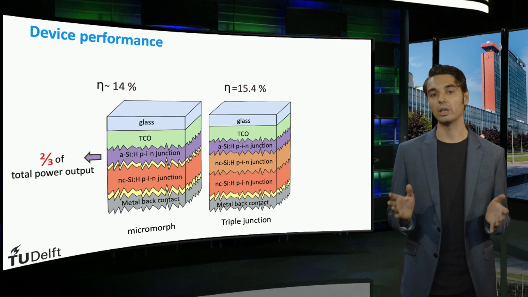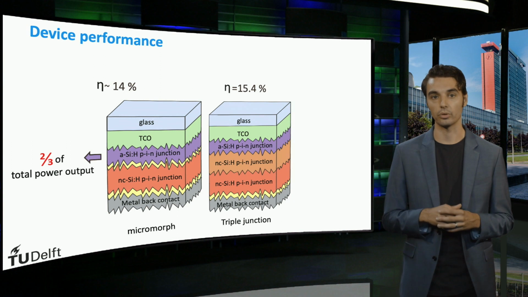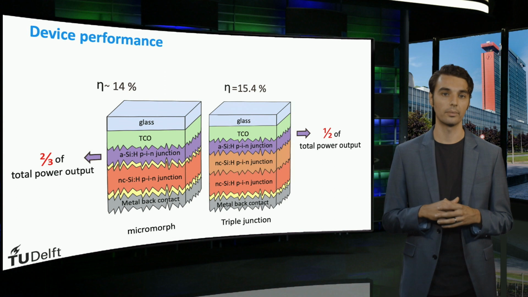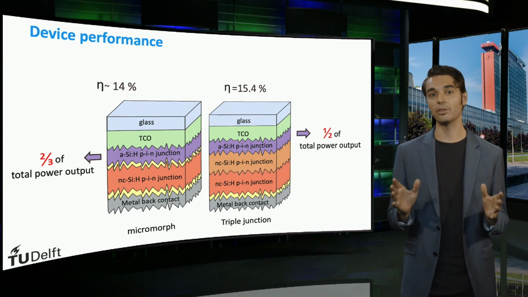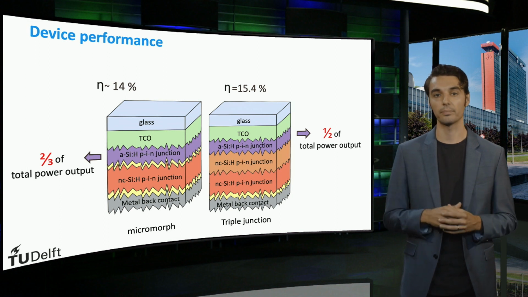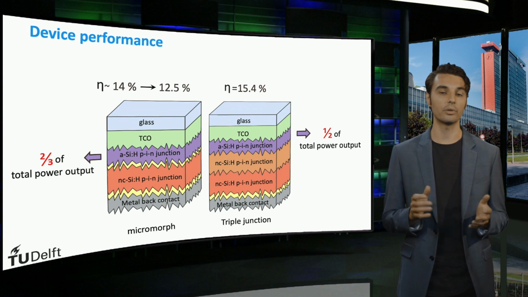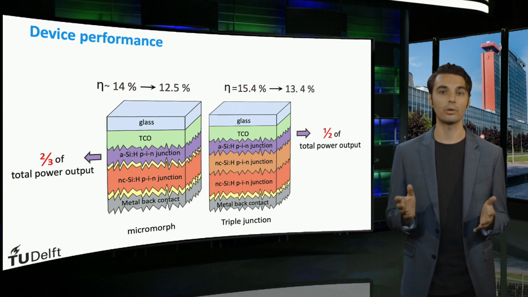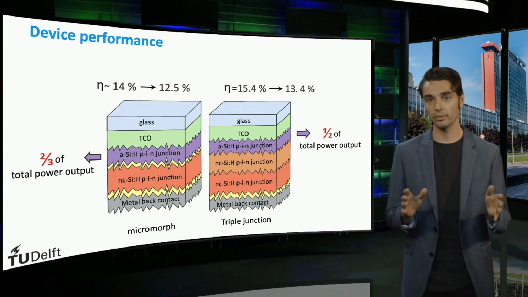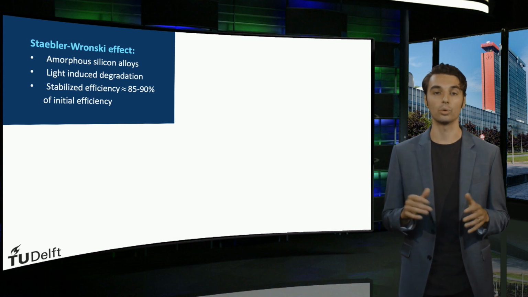In the tandem cell, the amorphous silicon junction is responsible for about 2/3 of the total power output, while in the triple junction device, the amorphous junction accounts for about half of the output. It is therefore no surprise that as the amorphous silicon layer degrades, the performance of the device suffers. Consequently, the micromorph device has a stabilized efficiency of about 12.5%, while the triple junction cell has a stabilized efficiency of about 13.4%.